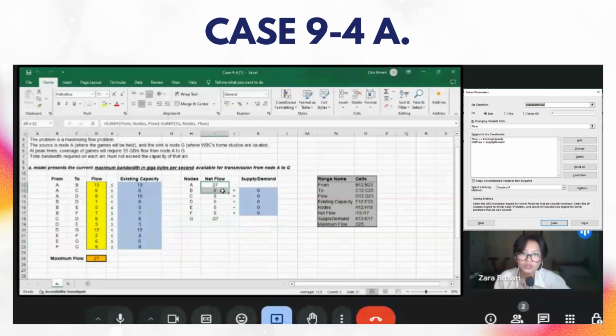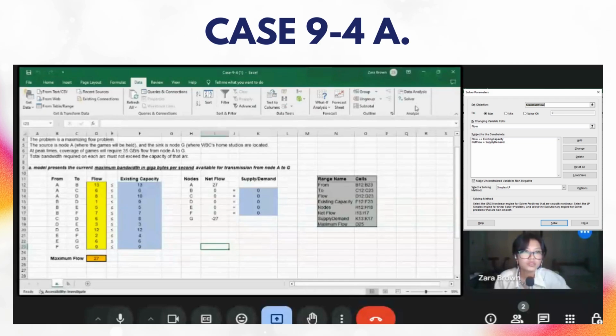So right here, in order to determine our net flow, we had used the summing formula, summing the from range with the criteria of these nodes, so each of these nodes, and summing up their flow that we will be determining using solver minus the sum of our to nodes this time. So that will be applied to all of these to cover the net flows of these. And so let us now delve into how we use solver to solve this problem.